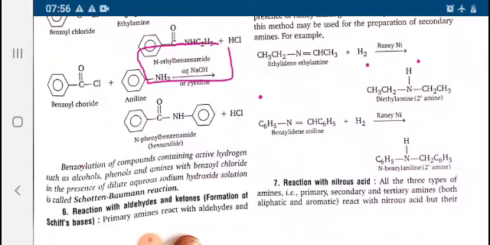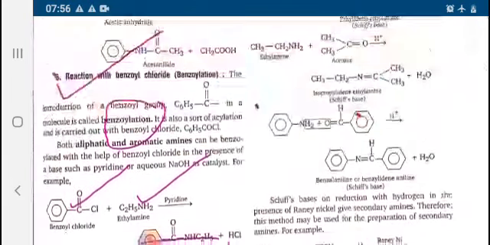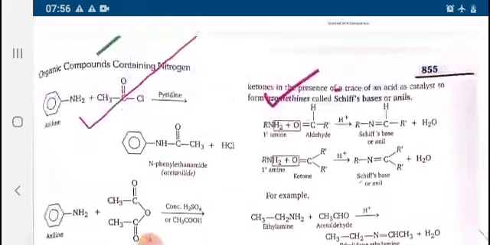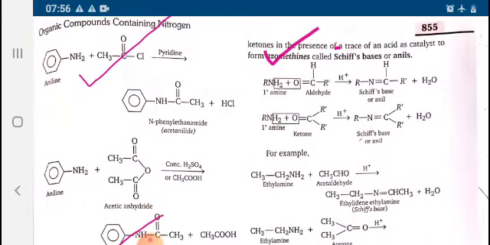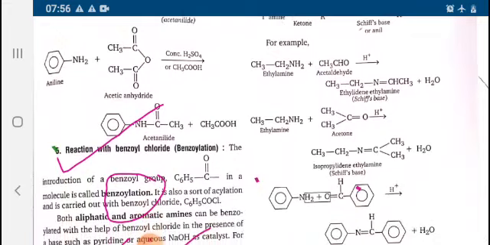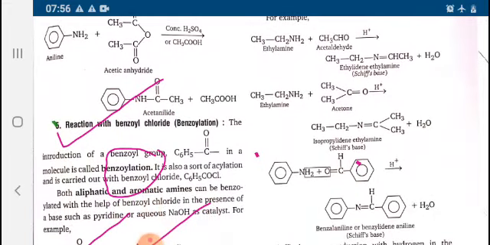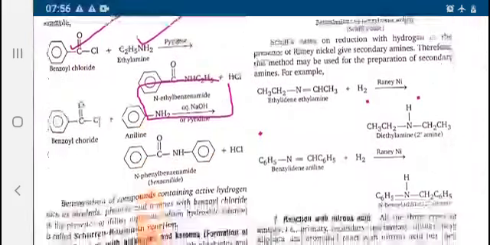Next is the reaction with aldehyde and ketone, which is also known as formation of Schiff base. 1-degree amine reacts with aldehyde to give Schiff base or anils. Similarly, 1-degree amine reacts with ketone to give Schiff base or anil. Ethylamine reacts with acetaldehyde to give ethylidene ethylamine. Ethylamine reacts with acetone to give isopropylidene ethylamine. These all are Schiff bases.